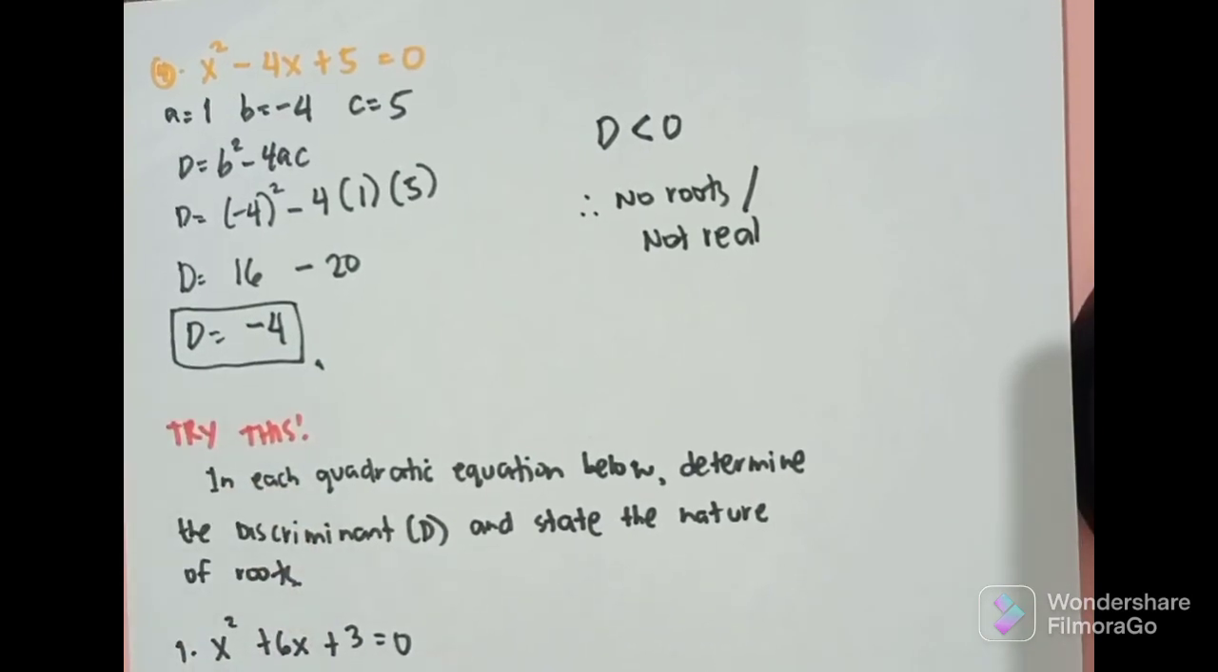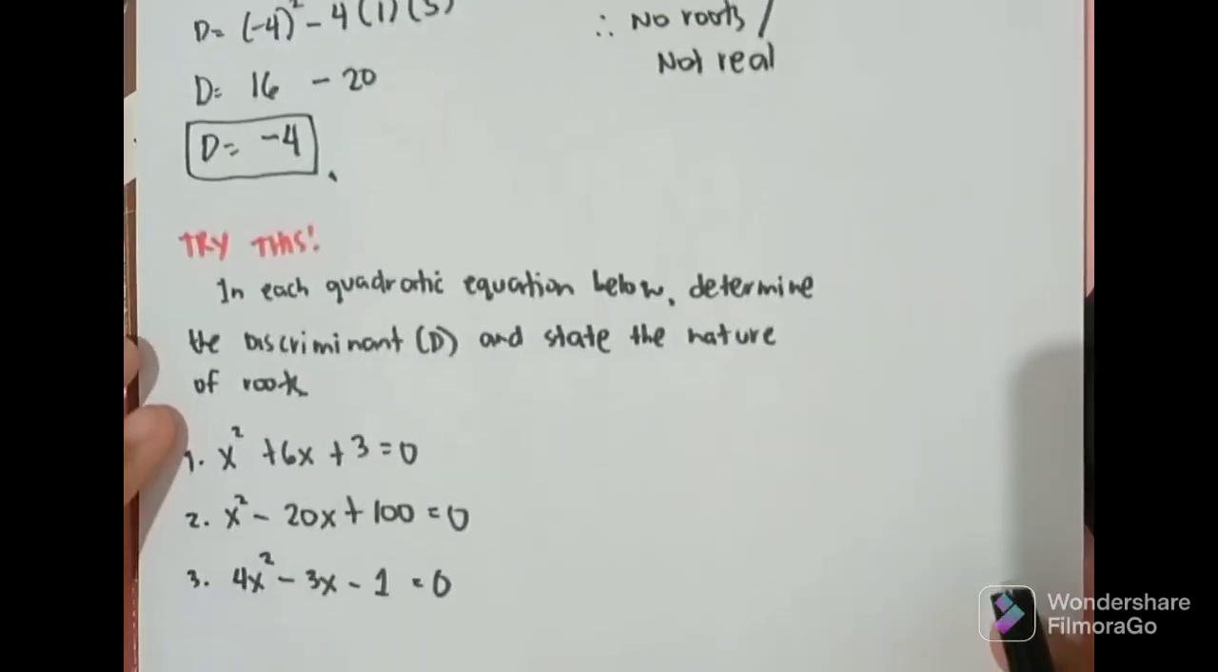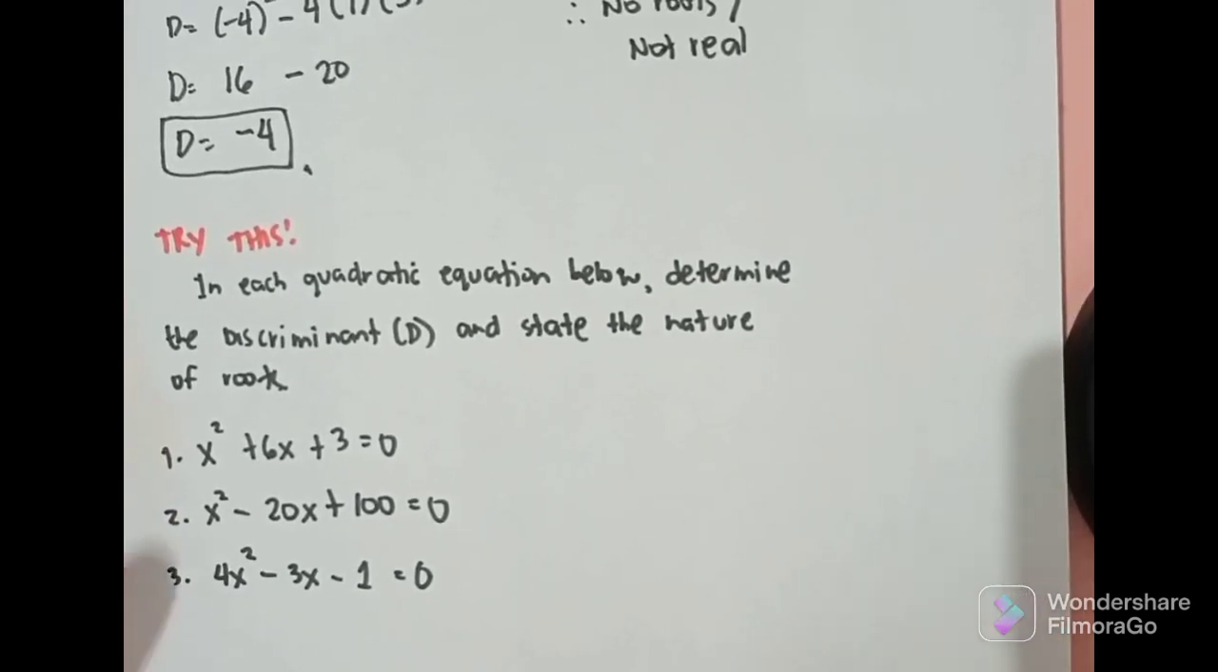Okay. So, now, sige, you have to try this. So, tatlo lang. Try this. So, in each quadratic equation below, determine the discriminant and state the nature of roots.